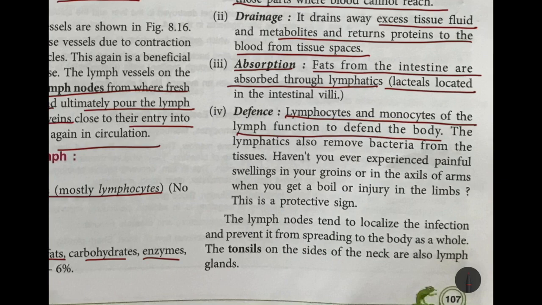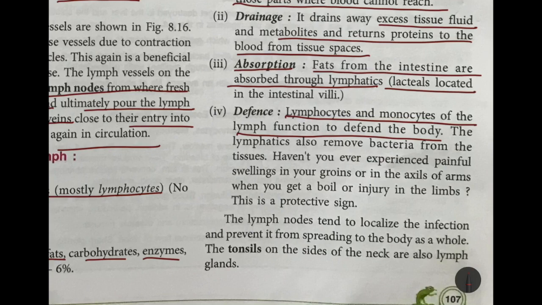That is actually a protective sign. Why? Because the lymph nodes present in the groins and armpits localize the infection, and do not allow it to spread to the entire body.